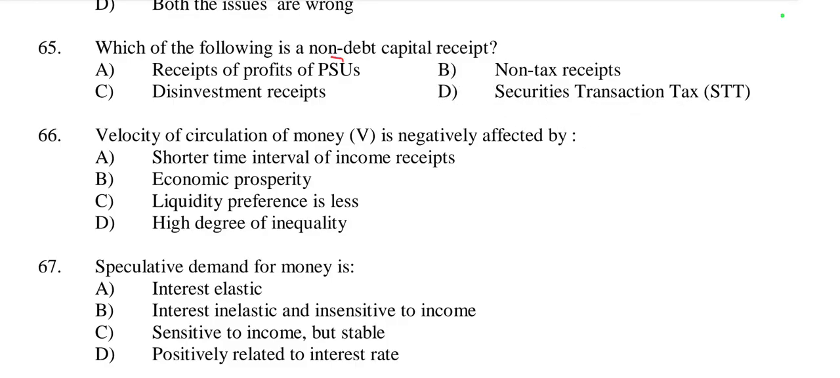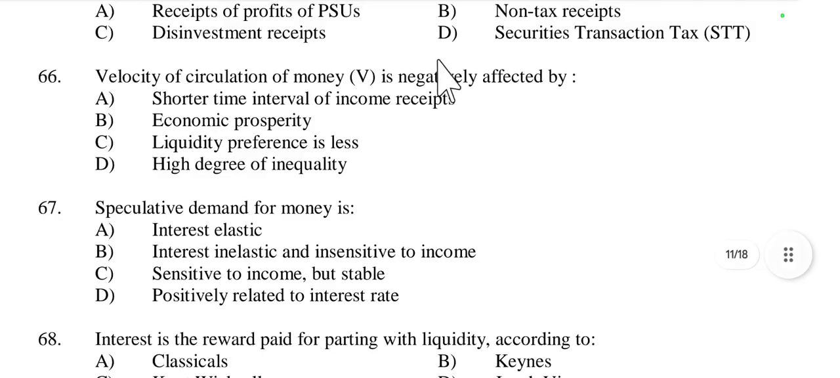Non-debt capital receipt is disinvestment receipt, because disinvestment receipts come from the sale of government equity in public sector enterprises. These are considered non-debt capital receipts because they do not create any liabilities for the government. Unlike debt receipts, they don't need to be repaid. So this is called non-debt capital receipt, disinvestment receipt.